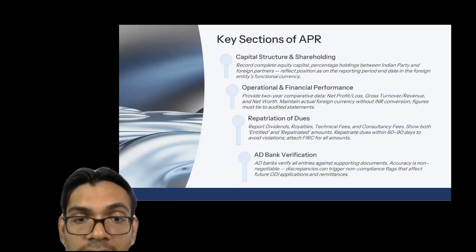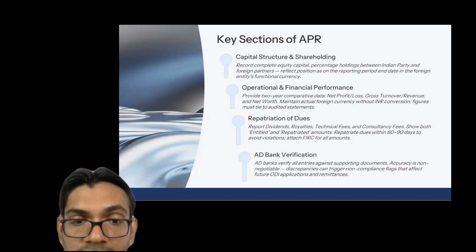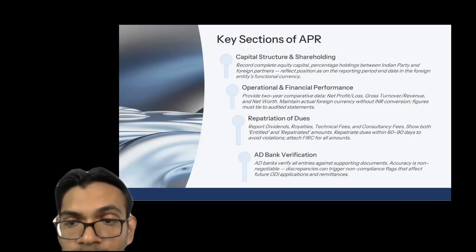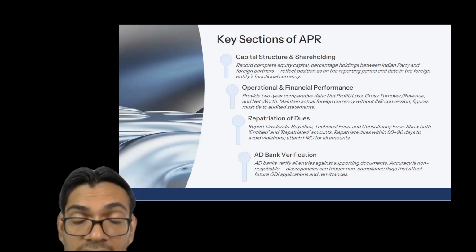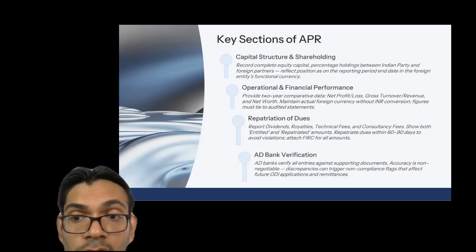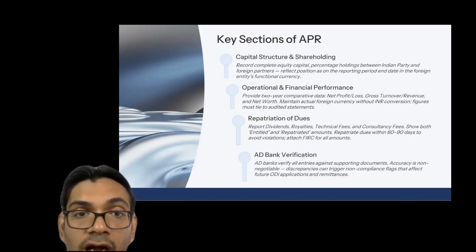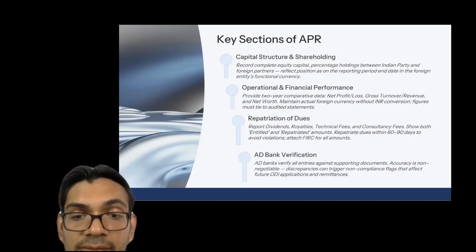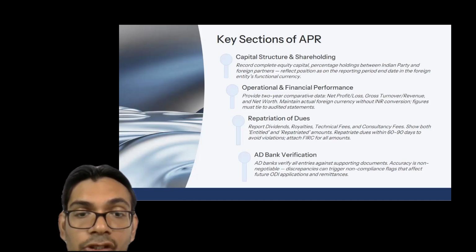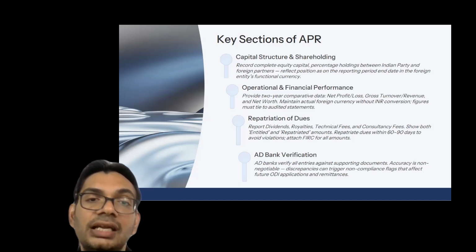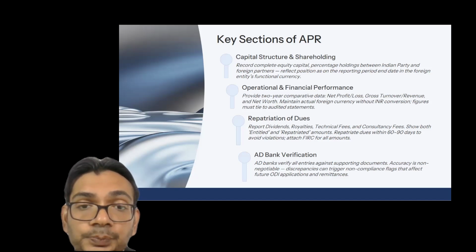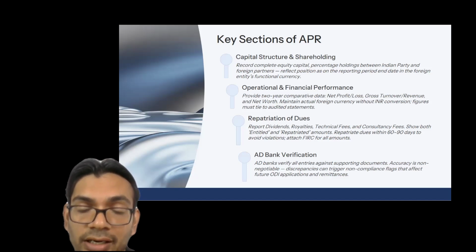And the last point is that once the AD Bank verifies all the entries against the supporting documents, accuracy is not negotiable. That is, we have to be doubly sure that all the information that we are providing here is 100% accurate. Accuracy is not negotiable. It means that we can't afford to have a mistake in this particular filing, right? So we have to be sure that all the figures and data that we are providing in this annual performance report should be correct, right?